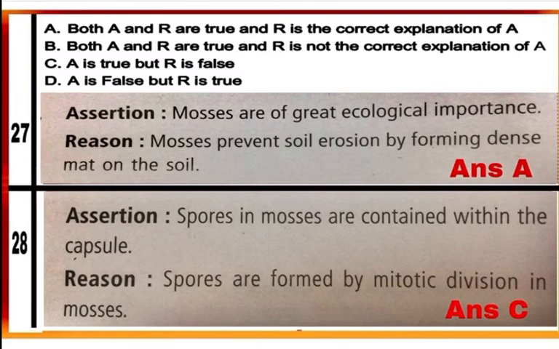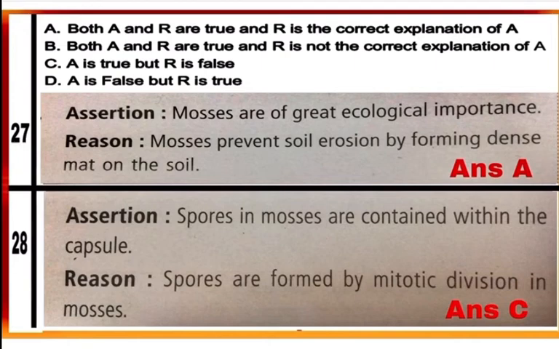This is also true statement and correct explanation of assertion. Mosses play important role in preventing soil erosion. So mark A as a correct answer. Both A and R are true and R is correct explanation of A.